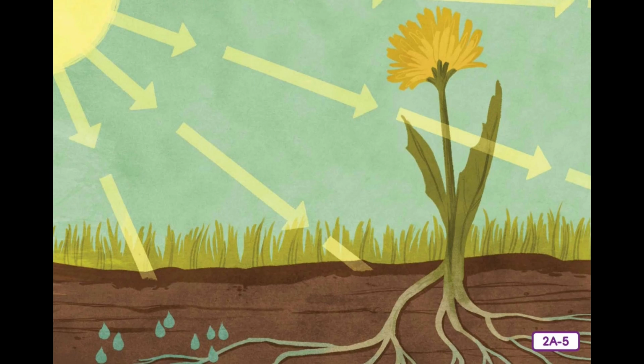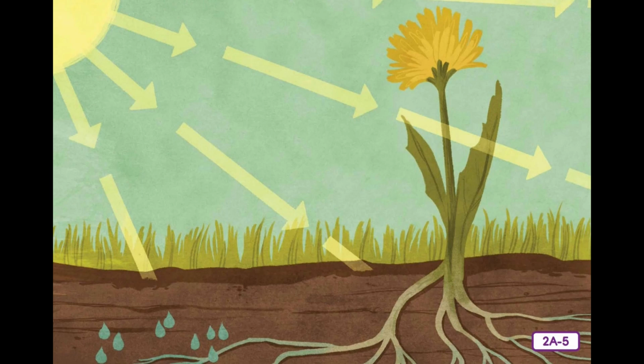With the help of the sun's energy, plants change water and carbon dioxide into the food they need to grow. This is called photosynthesis. Producers include algae, lichens, and mosses, in addition to plants like trees and grasses. Lichens are plant-like organisms that are formed when fungi and algae live together and grow on hard surfaces. They are a favorite food of the caribou.